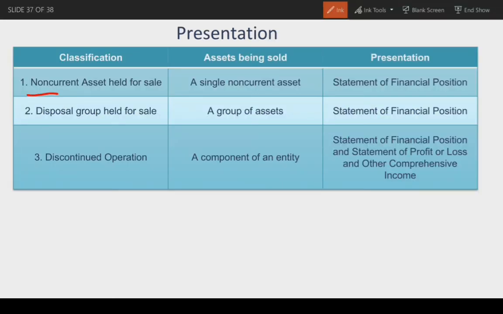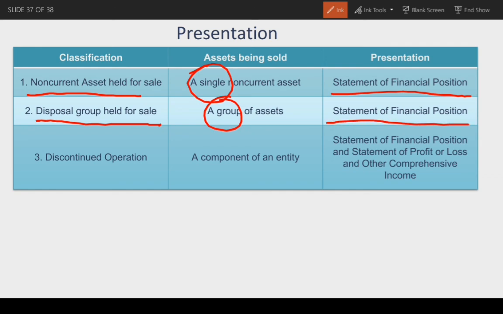Presentation, first, non-current asset held for sale. Ito yung mga single non-current asset na binenta. For example, equipment lang or inventory lang. It is presented in a statement of financial position. Next, disposal group held for sale. Ito naman yung mga grupo ng asset na binenta. So, for example, equipment and then inventory and then yung mga related na payable sa kanila.